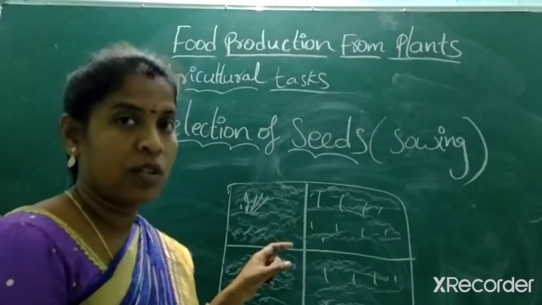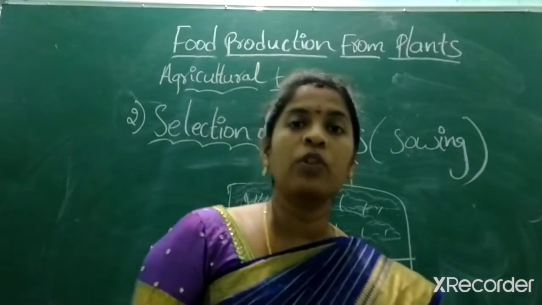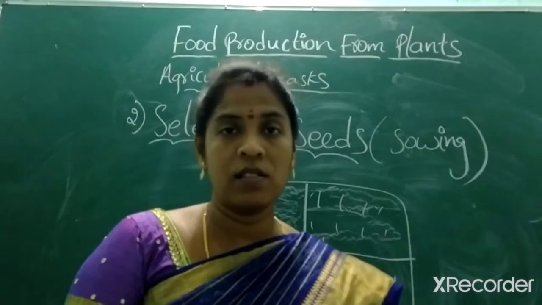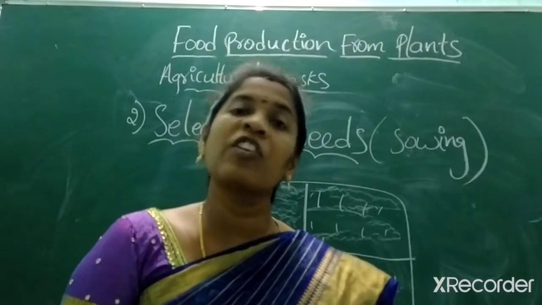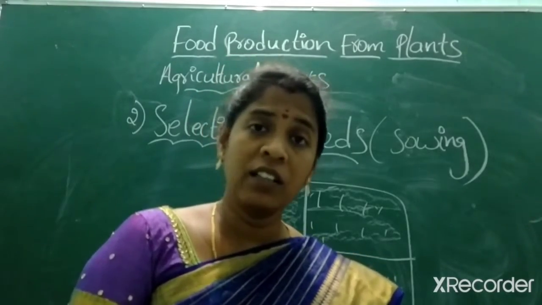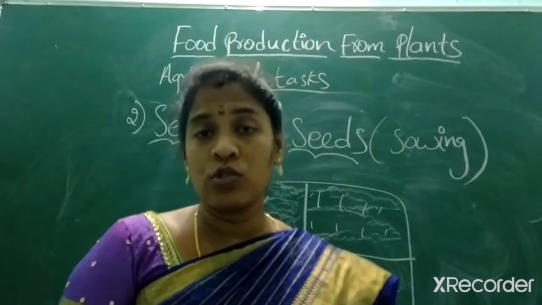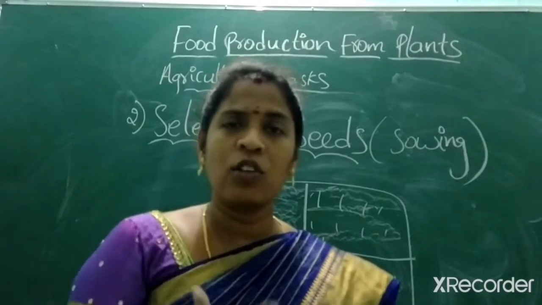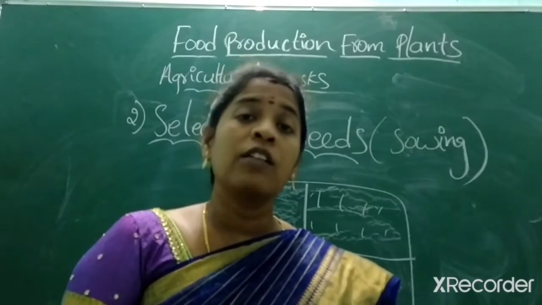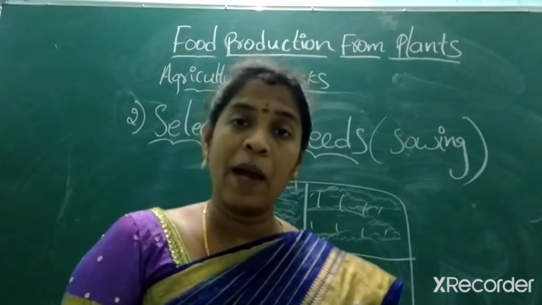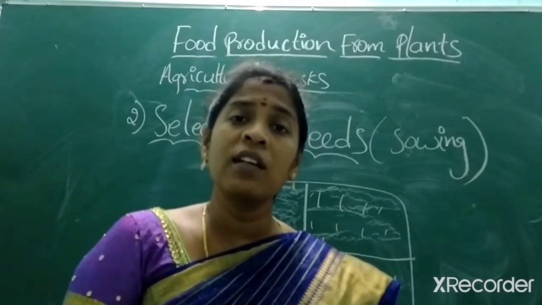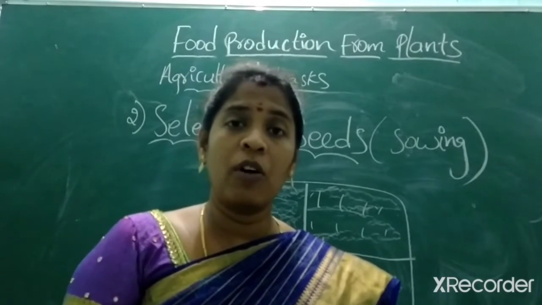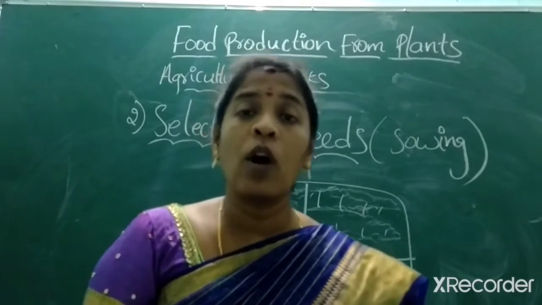This is called replantation. Generally, replantation is done for chili, tomato, wheat, and rice. For these, they majorly go for replantation. Is it clear, dear? So this is about sowing and replantation. Under direct sowing, we sow the seeds directly, not a big deal. But for rice, wheat, tomato, and chili, we can't sow seeds individually. It's not possible. It takes a long time. That's why they do it.